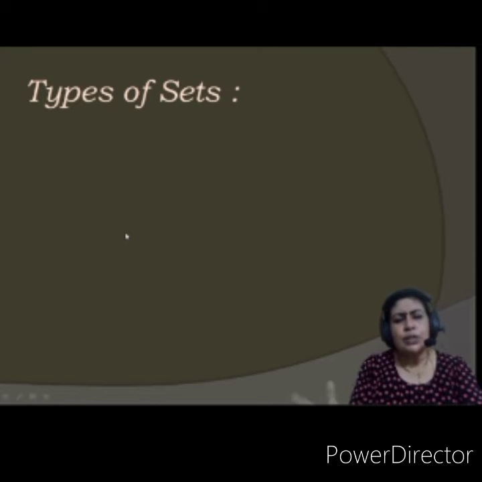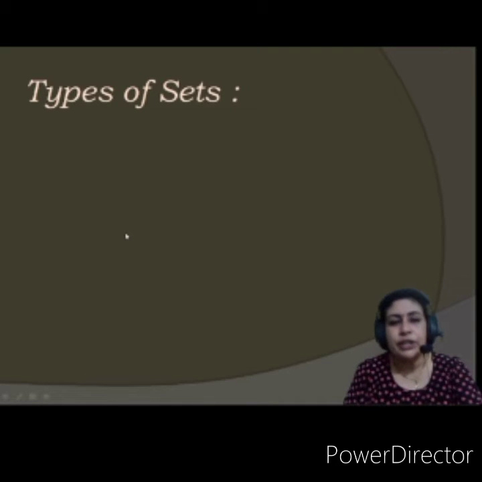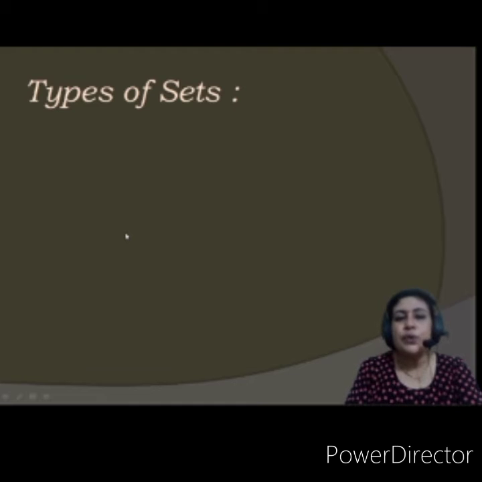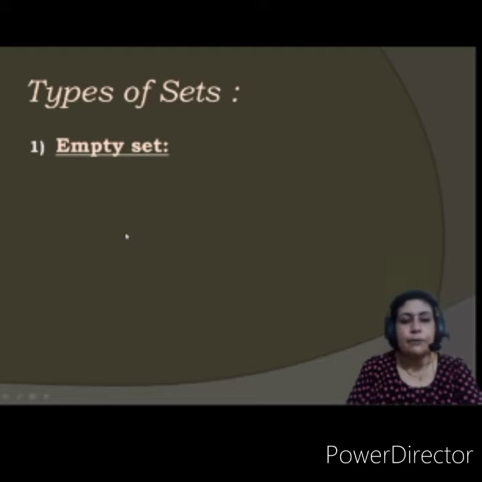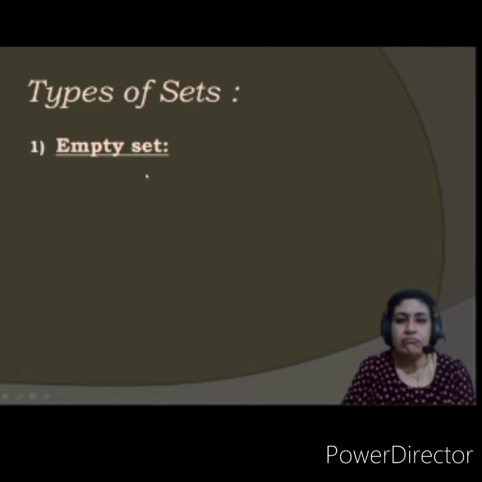So let us proceed further to understand the types of sets. There are 11 types of sets you need to understand, out of which a few types you have already studied in your 9th standard. So let us understand the first one, empty set. By now you must have guessed what an empty set is. The set which has no element, right? Yes, the set in which nothing is included.